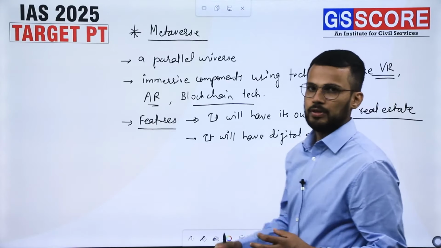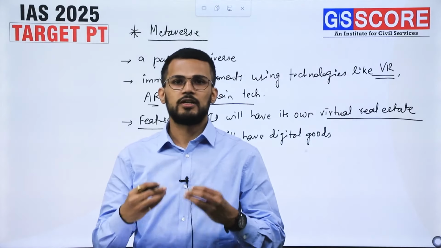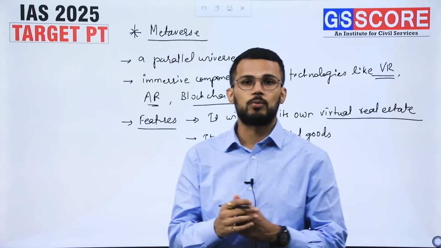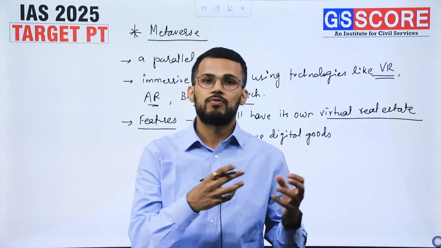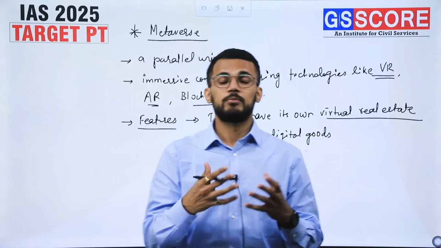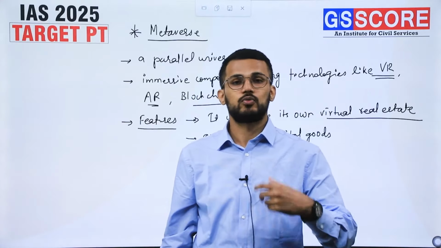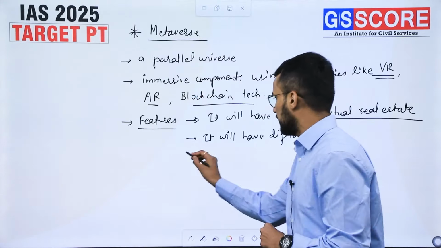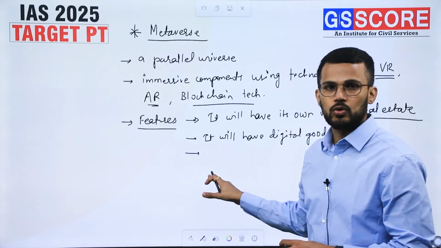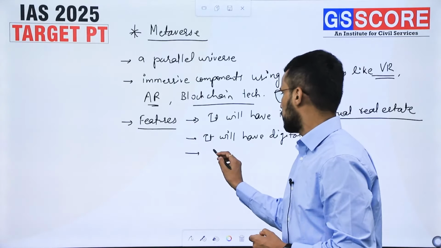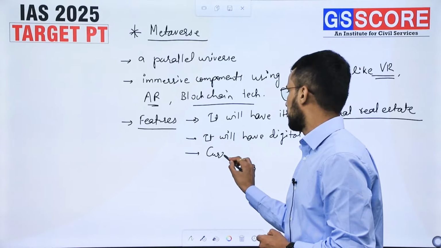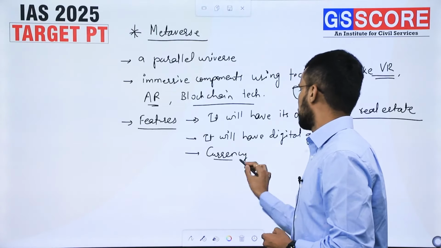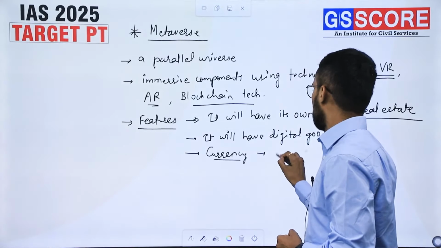For example, in case of virtual shopping malls, it may have the presence of different clothing brands, and those brands will have virtual or digital goods as well. And the shopping of these digital goods is possible with currency in the form of digital currency.